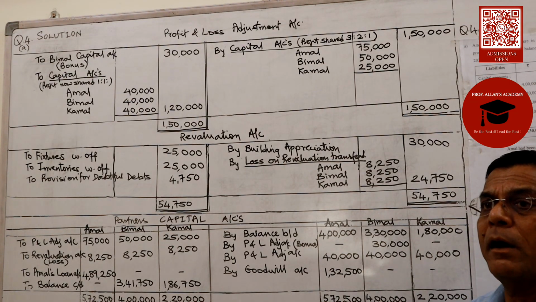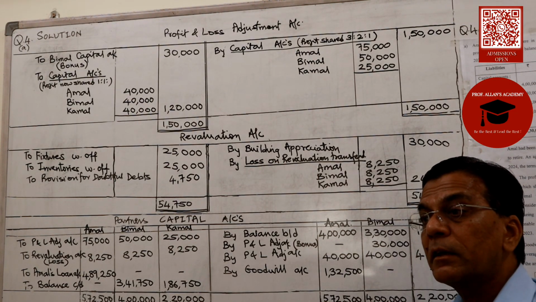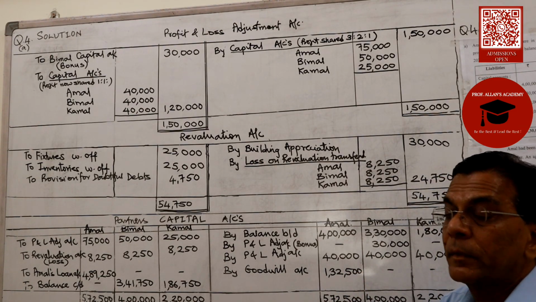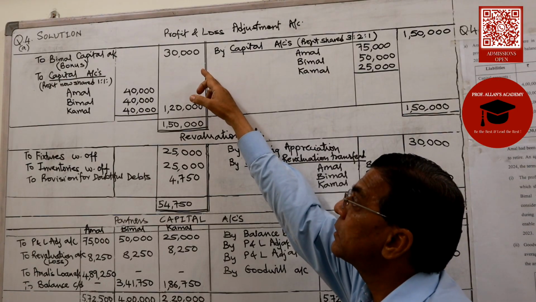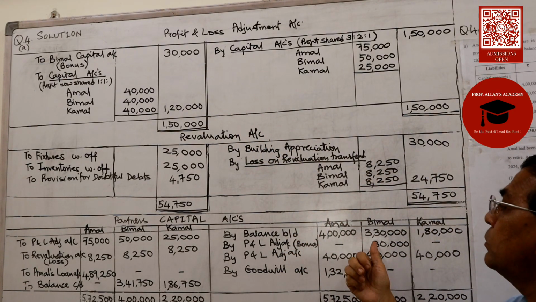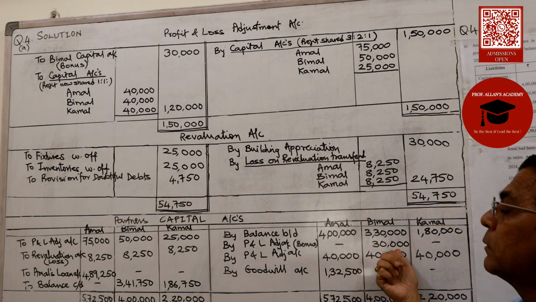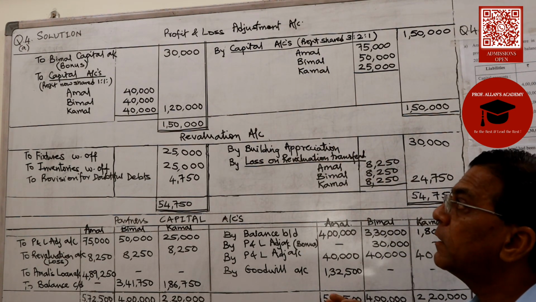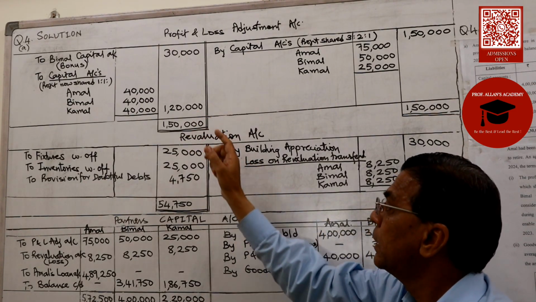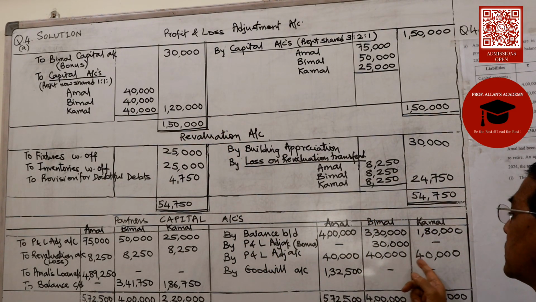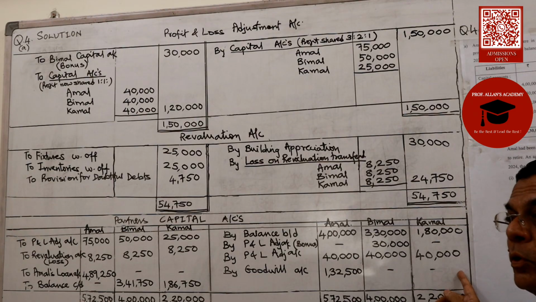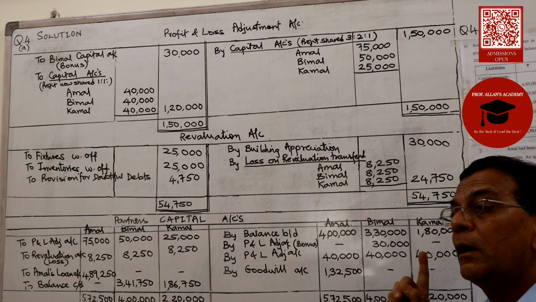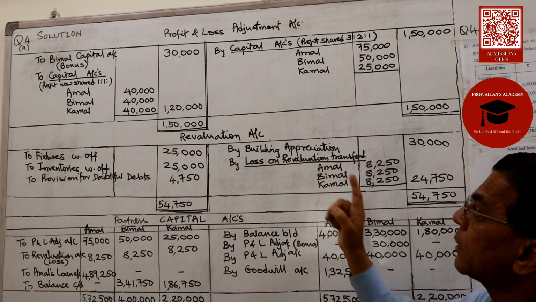Now how are we supposed to correct it? We are supposed to correct it by first giving Bimal his share of bonus. So his bonus is 30,000. So Bimal's account gets a credit for the bonus. The balance left in profit and loss for that year is 1,20,000, which is distributed amongst the partners in the profit sharing ratio 1:1:1. And mind you, it was to take effect from the 1st of April 23.